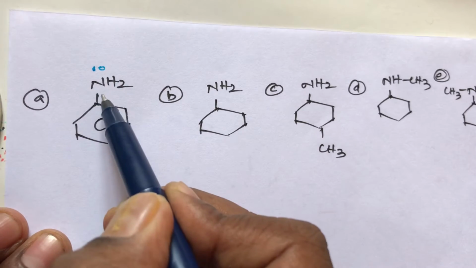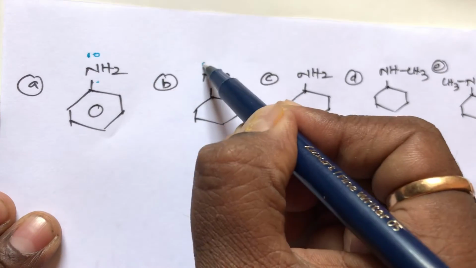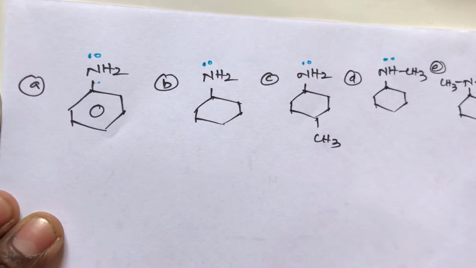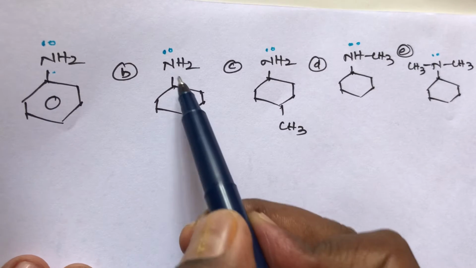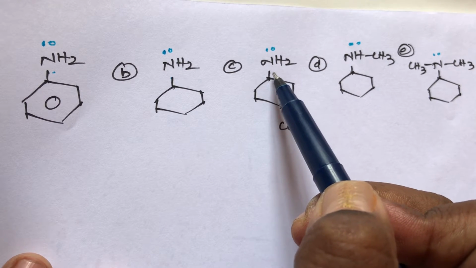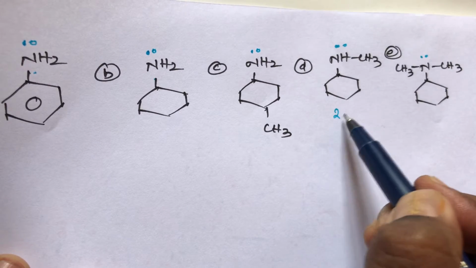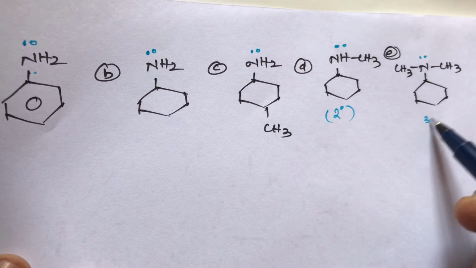Now the second condition. All of these compounds have an NH2 group, which is a primary amine, and each NH2 group has one lone pair. But the first compound belongs to primary amines, the second compound also belongs to primary amines, the third compound also is a primary amine, and the fourth compound is a secondary amine. The fifth is a tertiary compound.